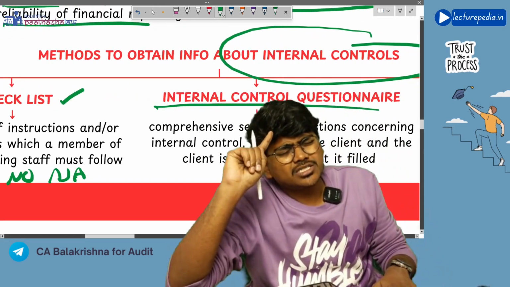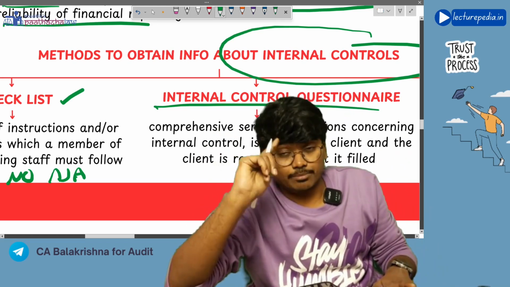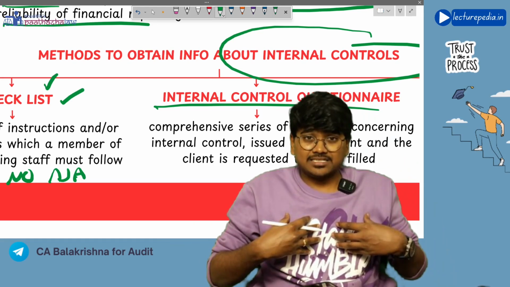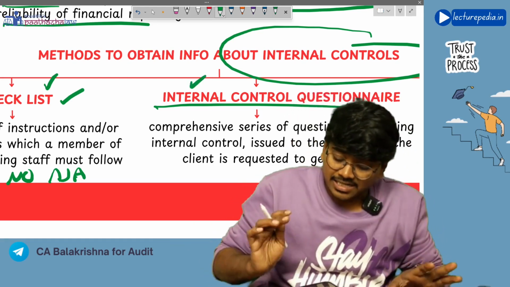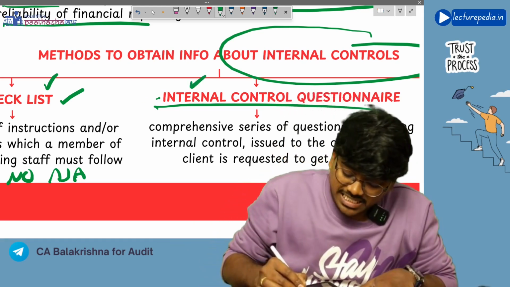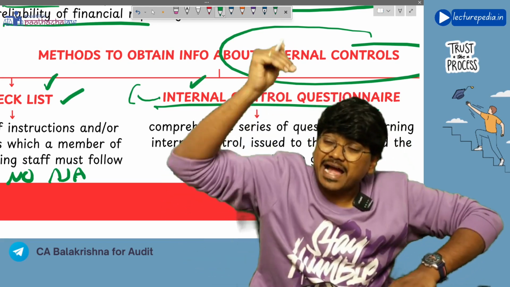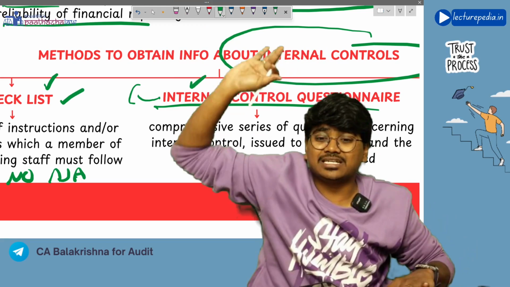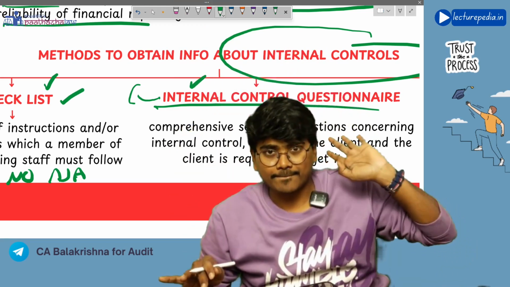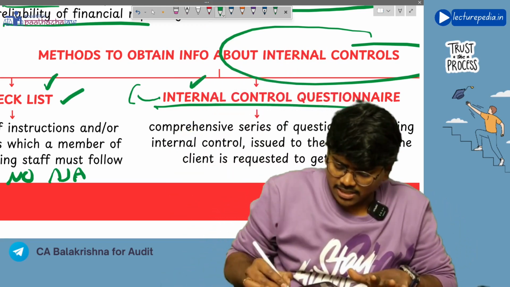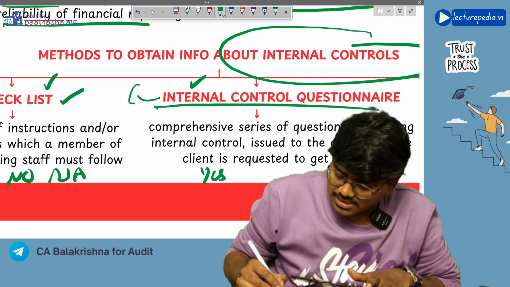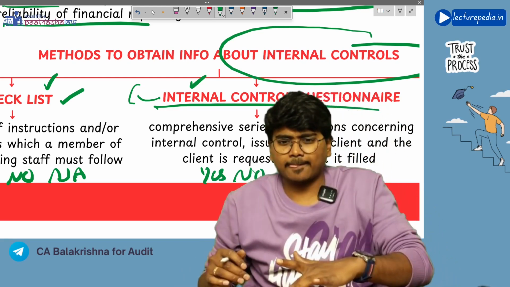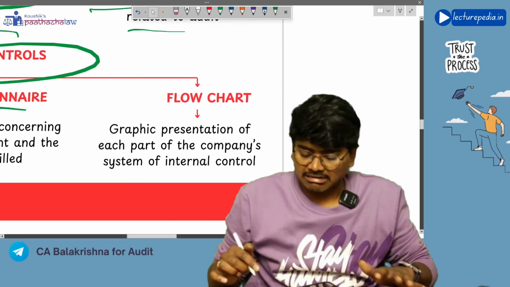An internal control questionnaire is also similar to a checklist, but a checklist is answered by the audit assistant, whereas the internal control questionnaire is given to the management, and management will be asked to give answers. That is the difference. And here also the answers will be either yes, no, or not applicable.